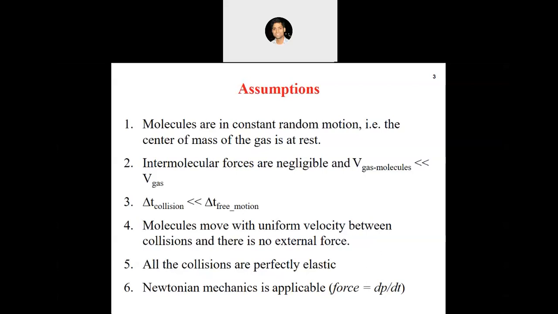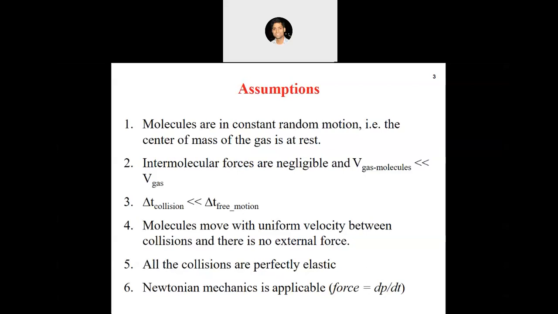The volume available for the molecules to travel around is much larger than the volume of the molecules itself, which also means that the molecules will be very far away from each other. They will not be in close proximity to each other. That's why the first part says intermolecular forces are negligible.